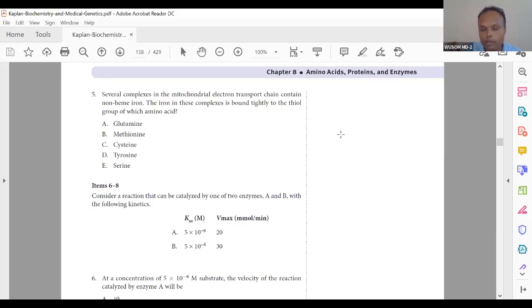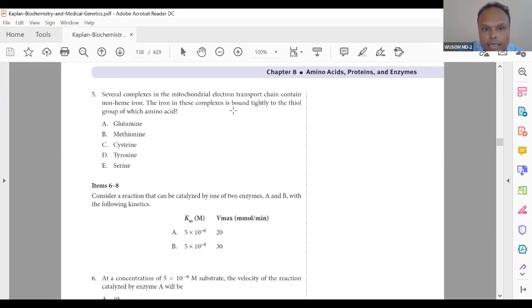You know sulfur is present in the same group of the periodic table, just below oxygen in group 6B. So you can go and see the periodic table also. It will make your concept better. You can find the periodic table on Google also, so don't hesitate to look at that.